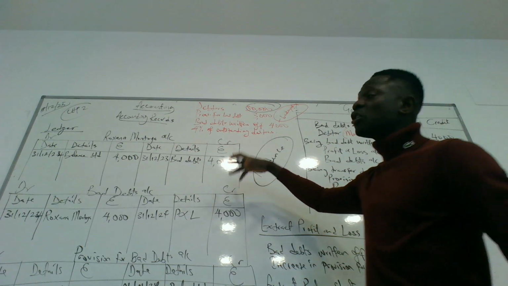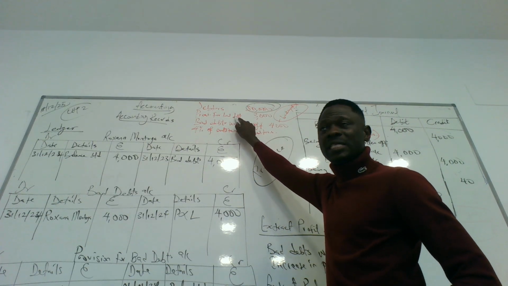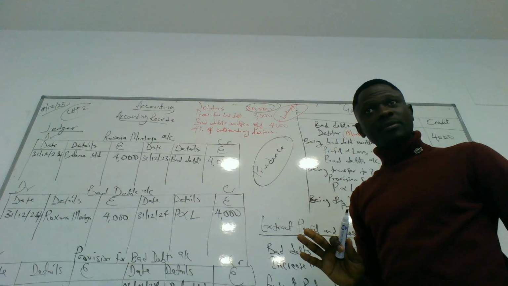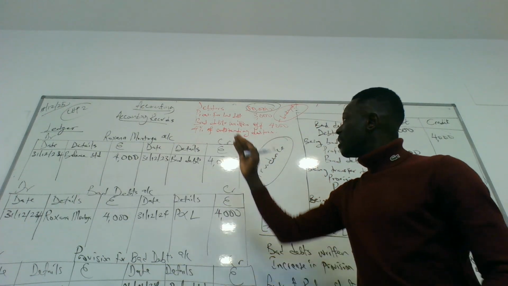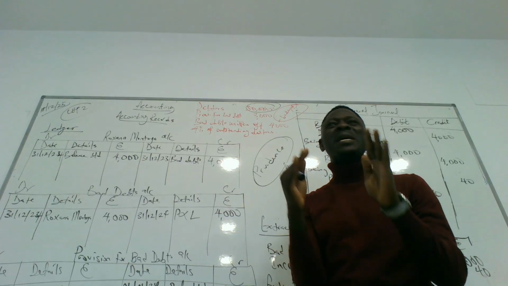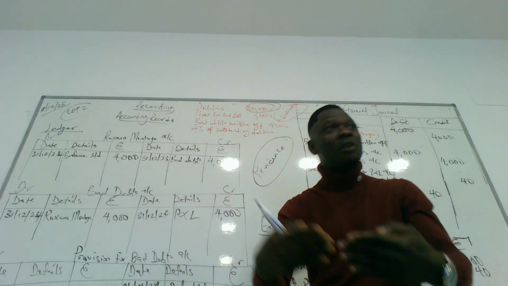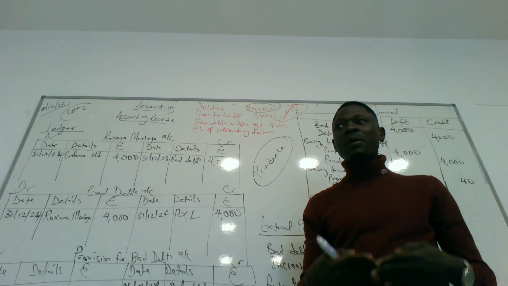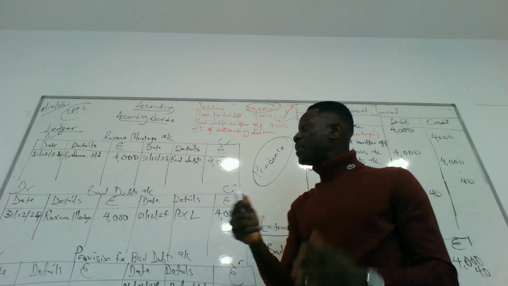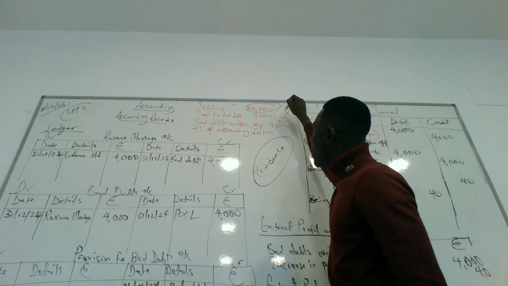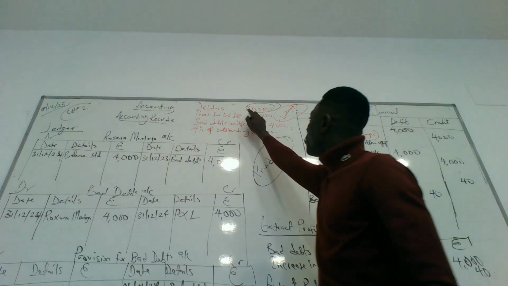So now the situation comes up. With these 80,000 debtors, we have a provision for bad debts of 3,000. So originally, going forward for the accounting here, we have debtors of 80,000 and we made the provision for bad debt of 3,000. But in the course of the year, we figure out that Montoya will not be able to pay back. Because Montoya has been declared bankrupt, the 4,000 Montoya is owing us has to be taken away from the debtors.